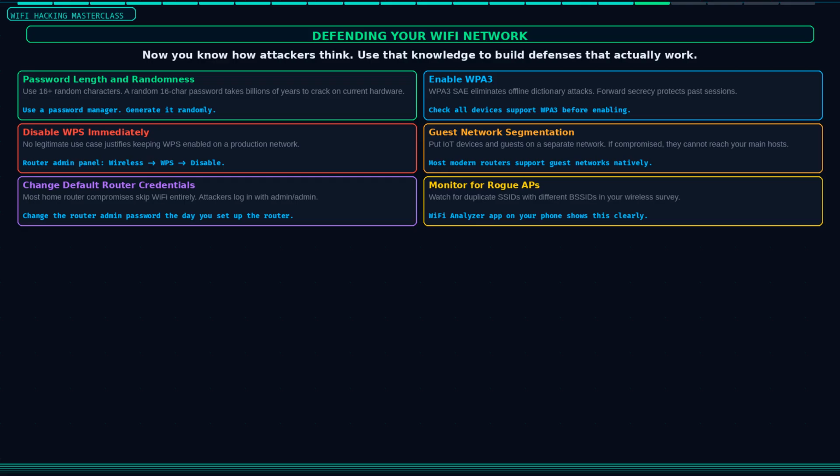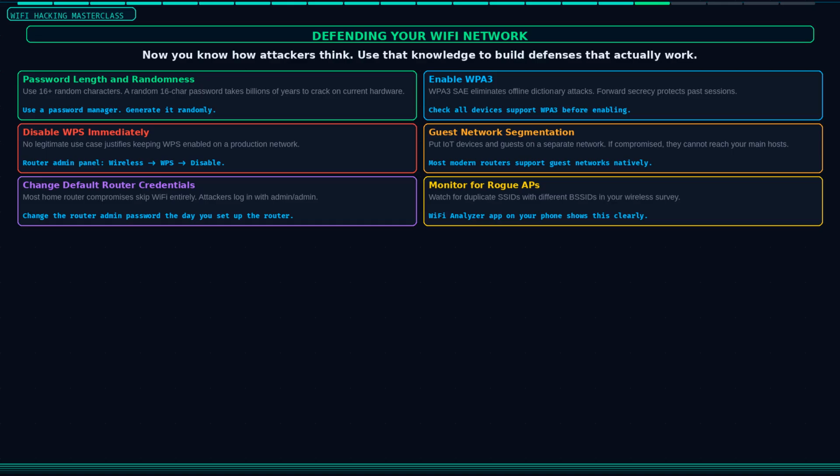Now that you know how attackers think, you can build much stronger defenses. The most important control is your password. Your Wi-Fi password should be at least 16 characters, completely random, using a mix of letters, numbers, and symbols. Use a password manager to generate and store it. A random 16-character password is not practically crackable even with the PMKID attack and a modern GPU cluster.